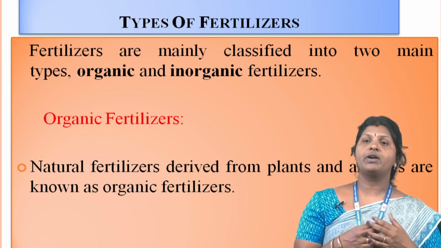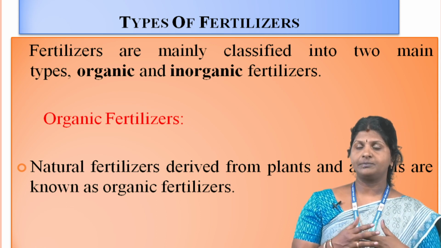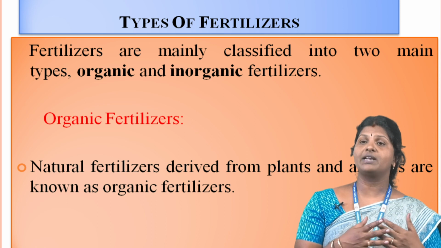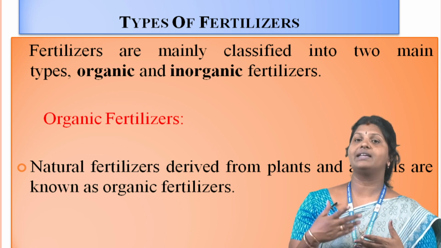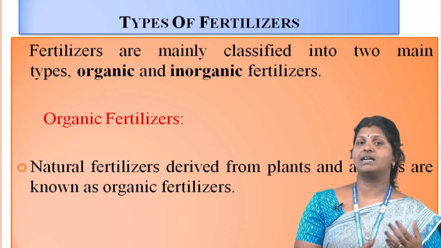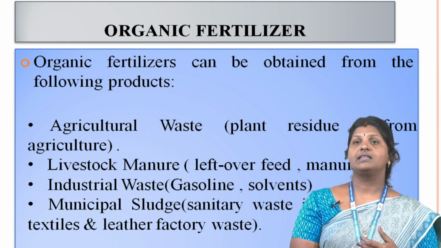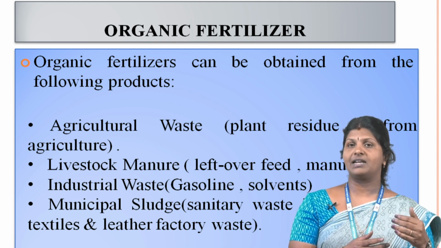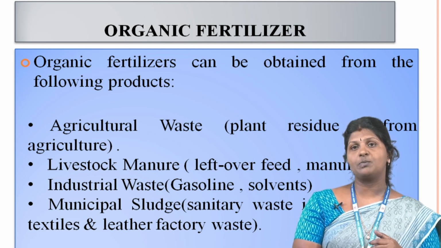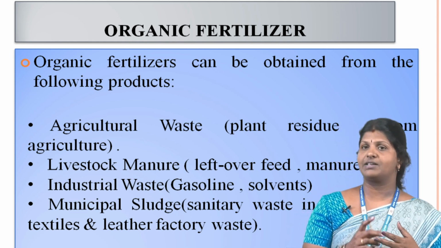By adding carbonic molecules necessary for plant growth, it enriches the soil. Organic fertilizers boost the amount of organic matter in the soil, encourage microbial reproduction and alter the physical and chemical composition of the soil. It is regarded as one of the essential elements for food that is green. The organic fertilizer can be obtained from the following products: agricultural waste, for example plant residue from agriculture, livestock manure, leftover feed, industrial waste, gasoline and solvent. And third, municipal sludge from the sanitary waste in septic tanks, textile and leather factory waste.